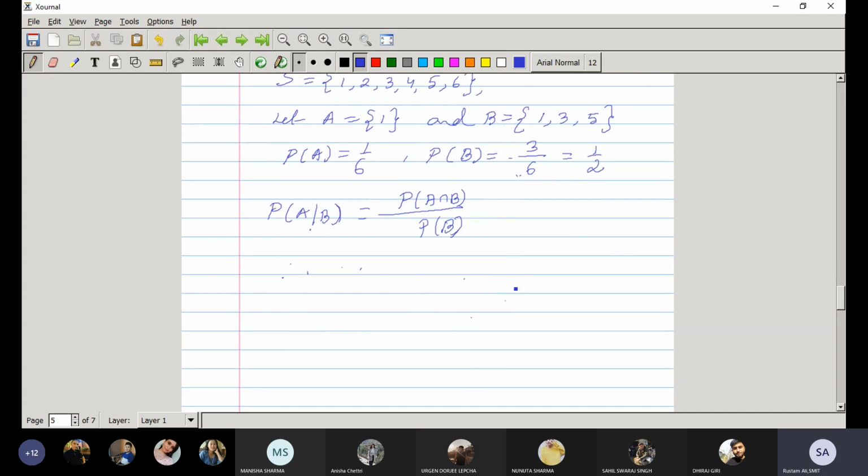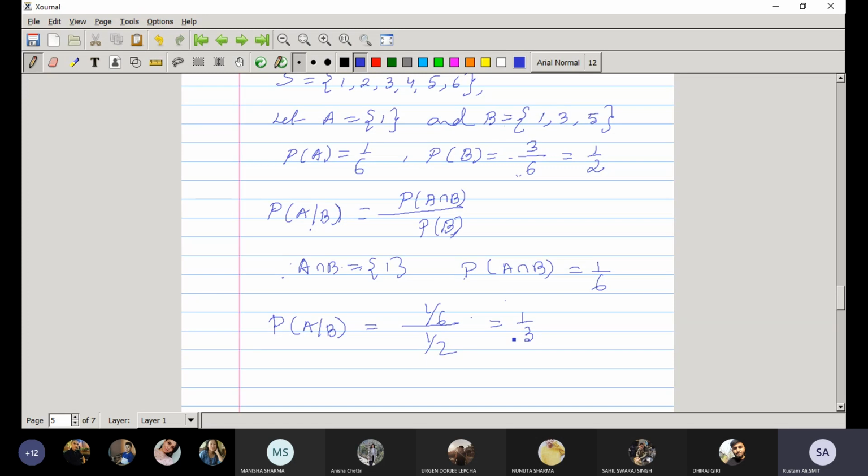Now probability A intersection B is 1 by 6, so probability A condition B is 1 by 6 divided by 1 by 2, that is 1 by 3.